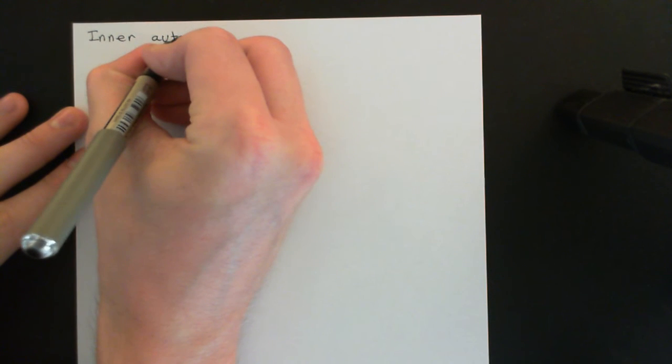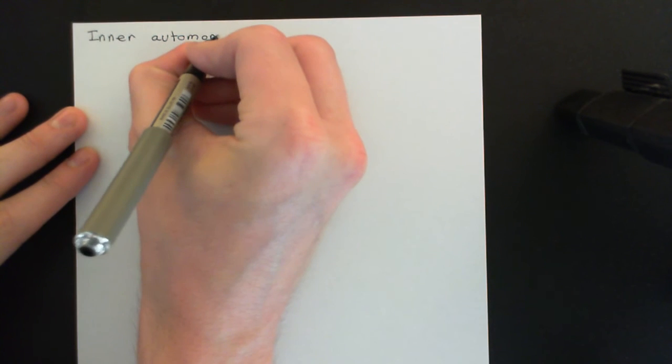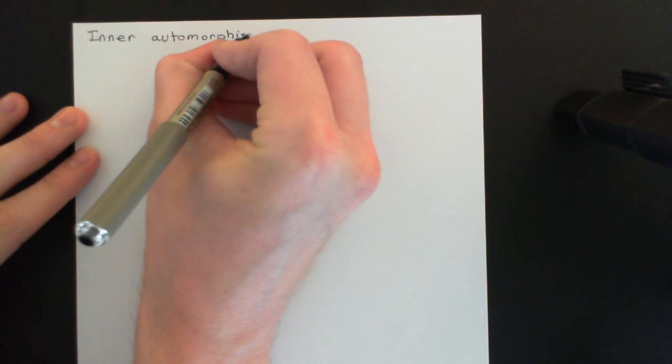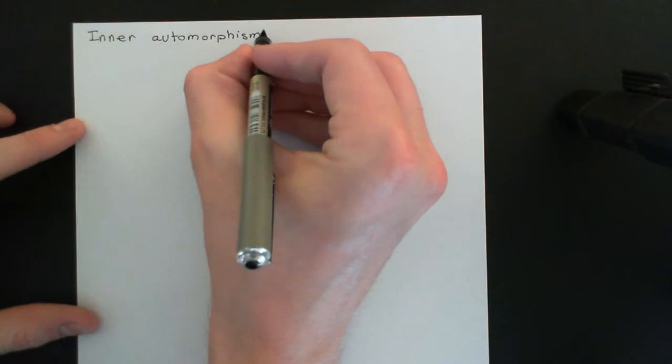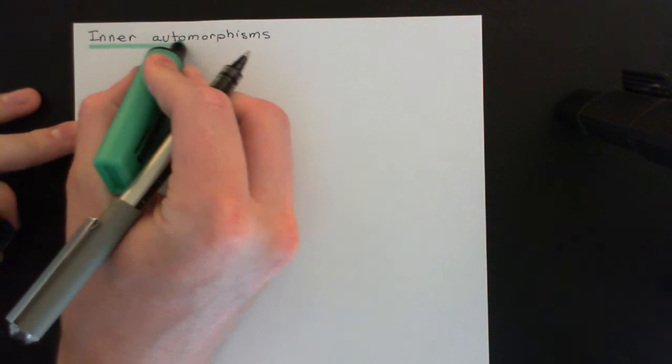First I'll just write inner automorphisms down. These special automorphisms which relate to conjugation of all of the elements of the group by some fixed element of the group are called inner automorphisms. Again, that's what we now want to study.